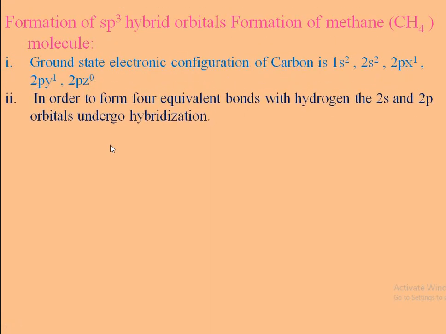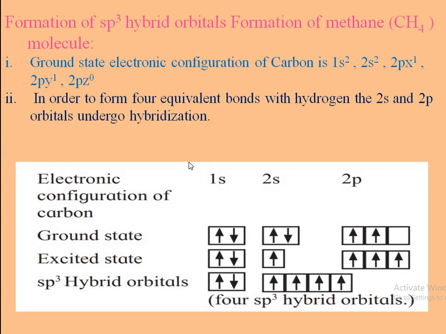In order to form four equivalent bonds with hydrogen, the 2s and 2p orbitals undergo hybridization. Because carbon forms four bonds in its valence shell, the 2s atomic orbital and 2p atomic orbitals combine, mix and recast to form four hybrid orbitals.